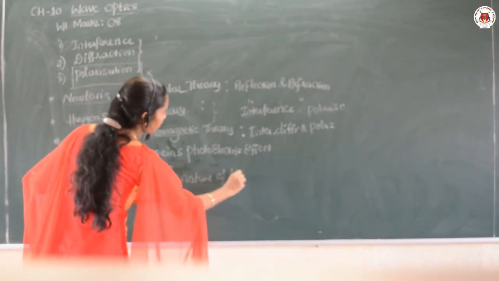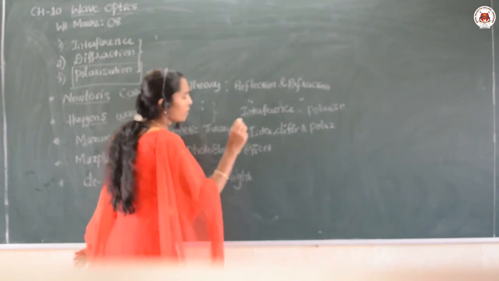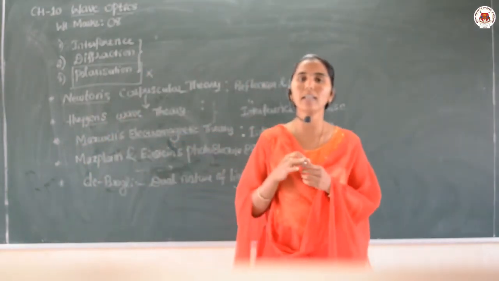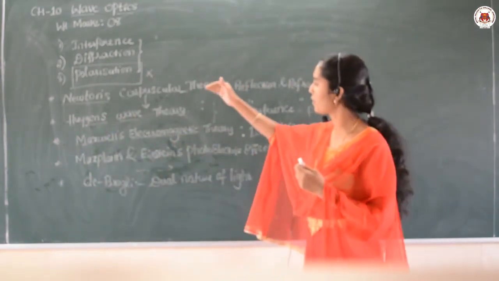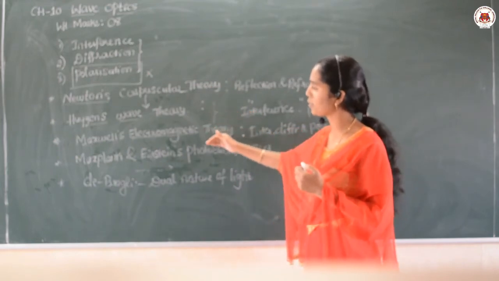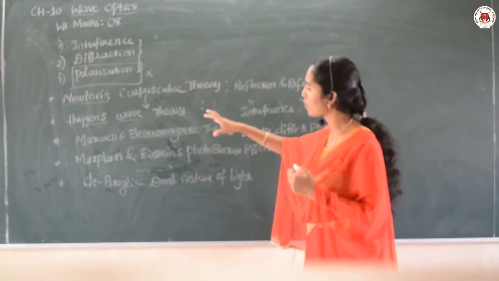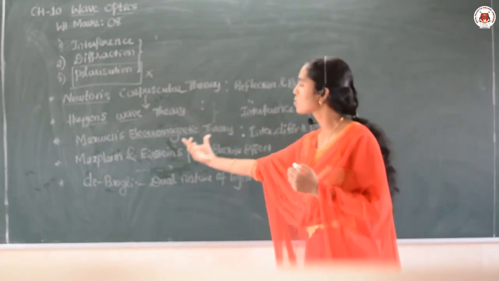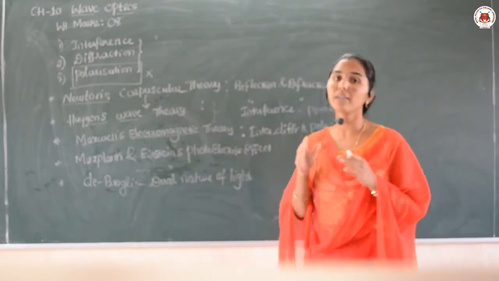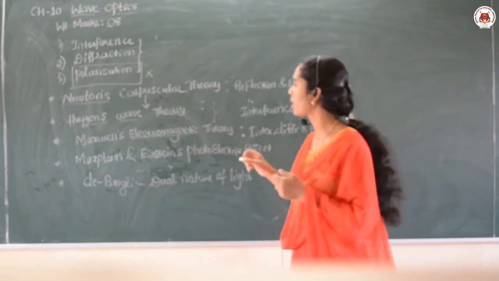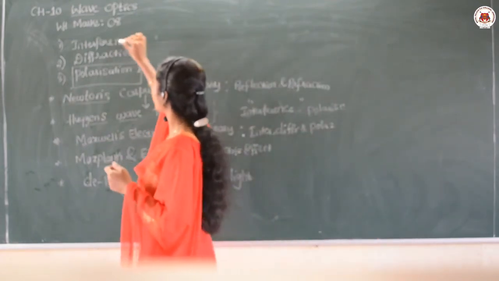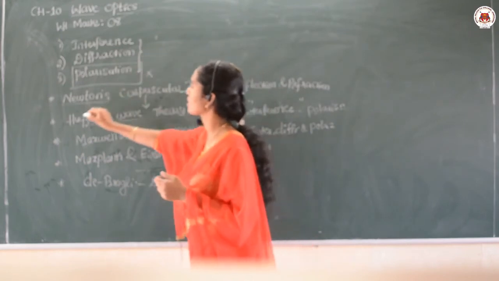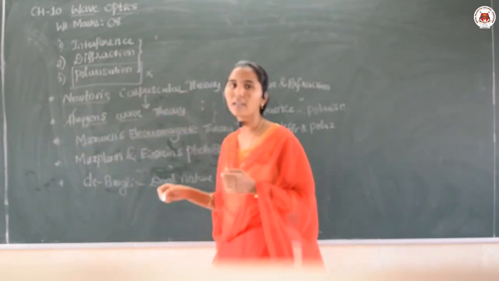Like this, when the study of light started, different theories were introduced in the beginning, and whichever phenomena were required, accordingly we used those theories. Here, first, as I told, interference and diffraction were explained by Huygens wave theory.